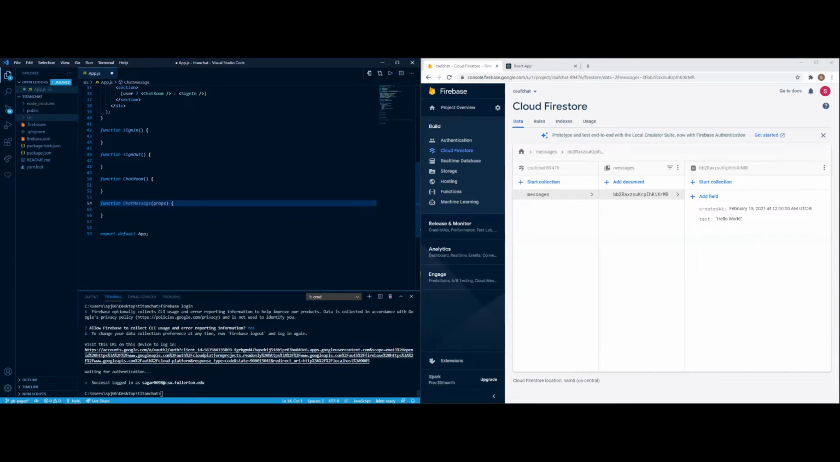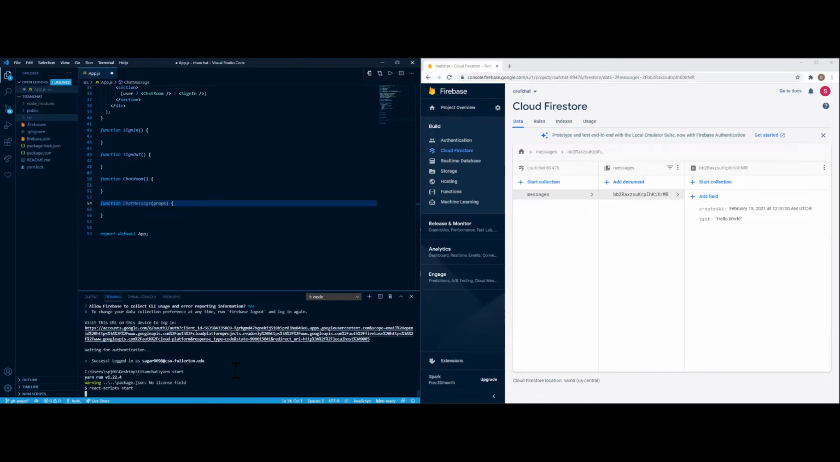Also, for any of you that are new to React and want to test your application, I'm going to close this for now and run yarn start. That's going to basically load the website.